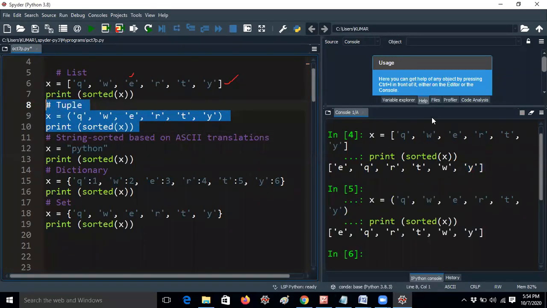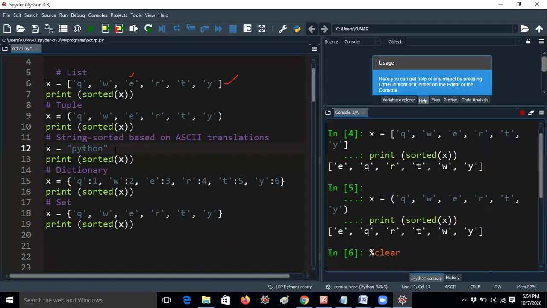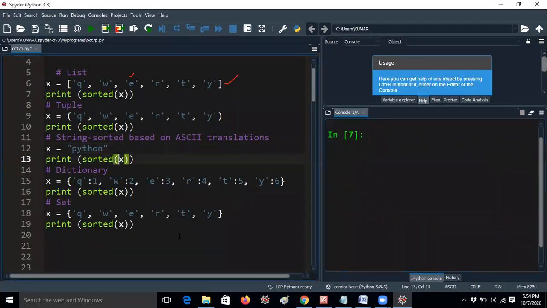I told you that already, right? Here I am using a tuple because the elements are displayed in a tuple. That is the only reason I am giving it. The next example gives the same output. Let me move to the next example: a string sorted based on ASCII translation.